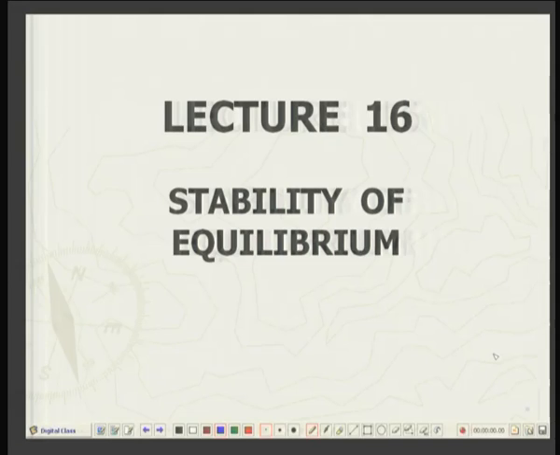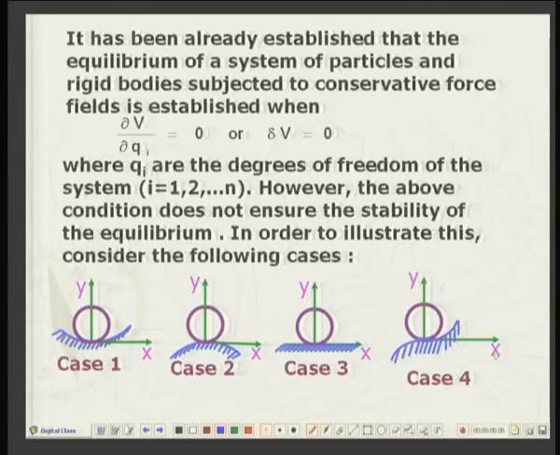Today's lecture, which is 16th in the series on statics, will be discussing stability of equilibrium. You may recall that yesterday, in lecture 15, we were considering the equilibrium of a system of particles and rigid bodies which is subjected to only conservative forces, and the characteristic of that system was that we could introduce the important concept of potential energy, and for equilibrium the condition is that the first variation